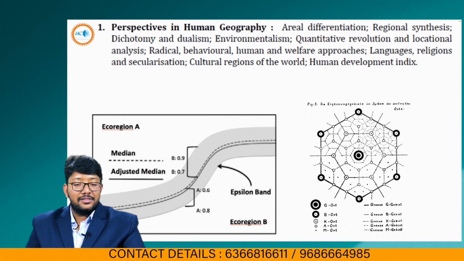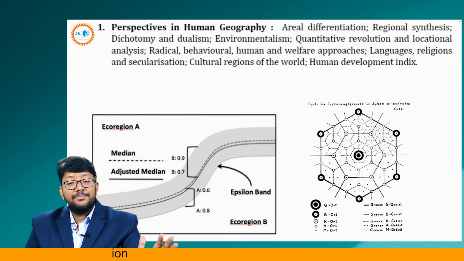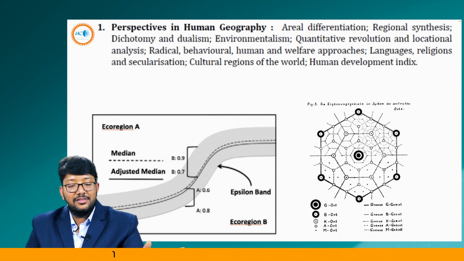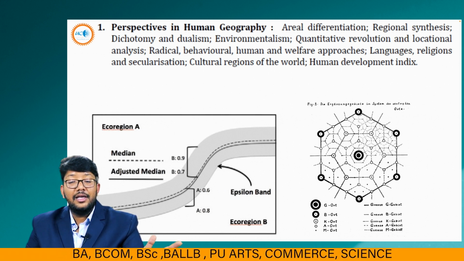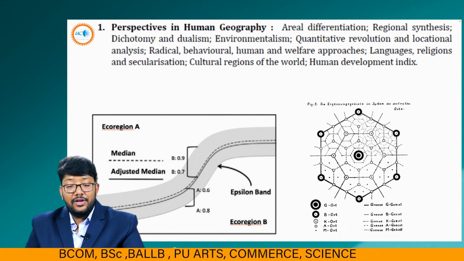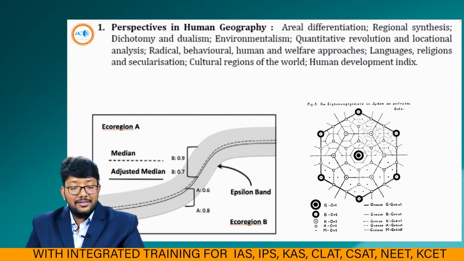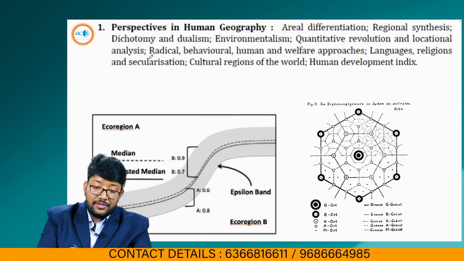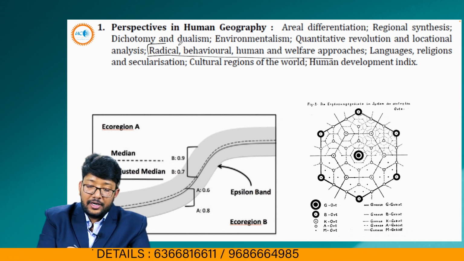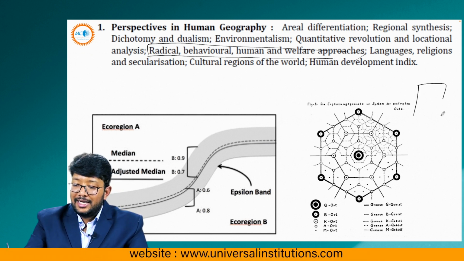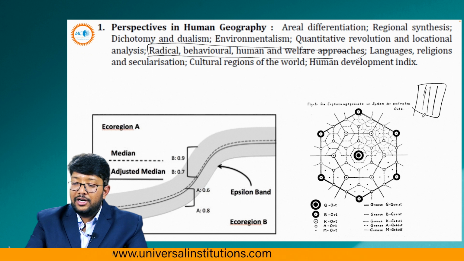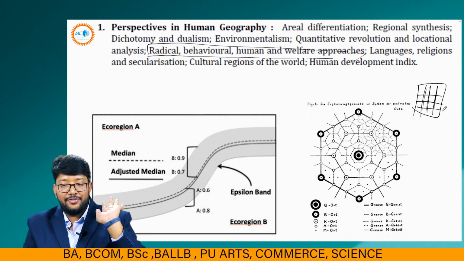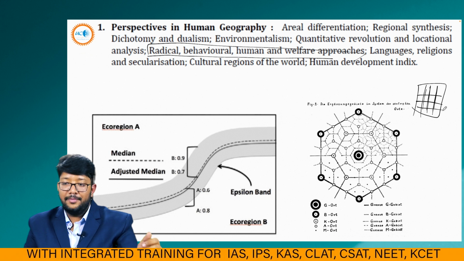In our syllabus, as you can see, the first unit is perspectives in human geography. In that: areal differentiation, regional synthesis, dichotomy and dualism, environmentalism, quantitative revolution, locational analysis, radical, behavioral, humanistic and welfare approaches. These 4 approaches are very important. So what you can do is make a table and draw all the 4 approaches like this, in one page itself. That's the best way to learn.